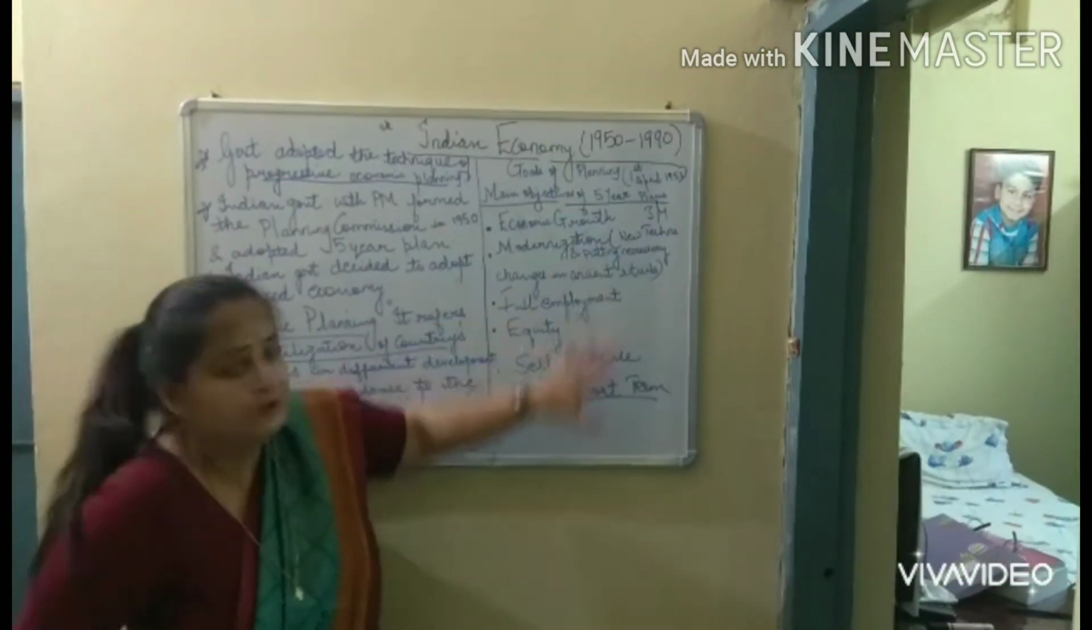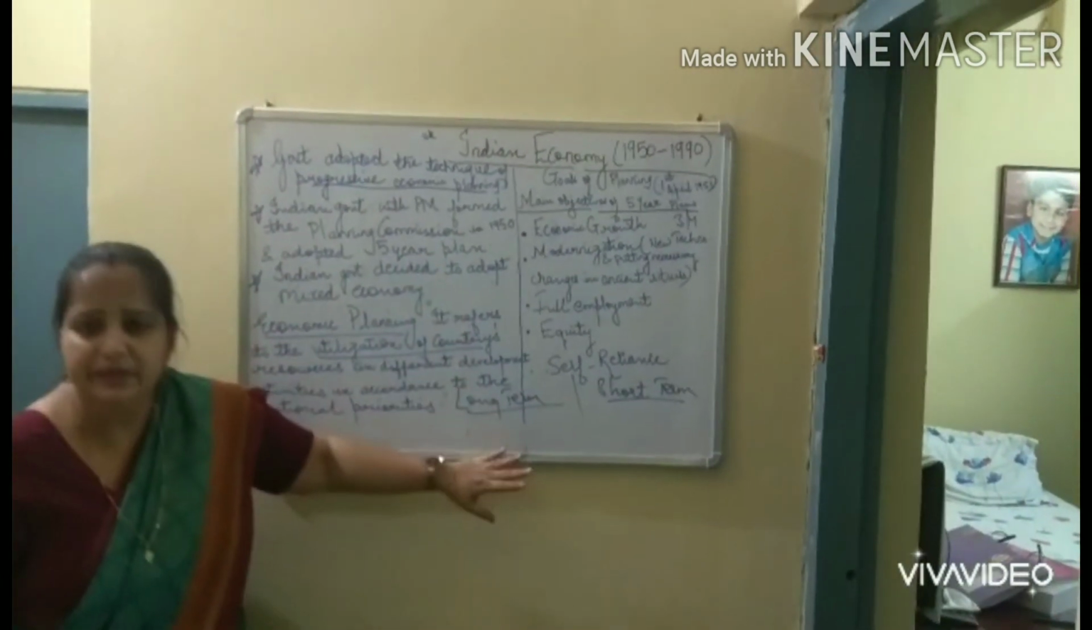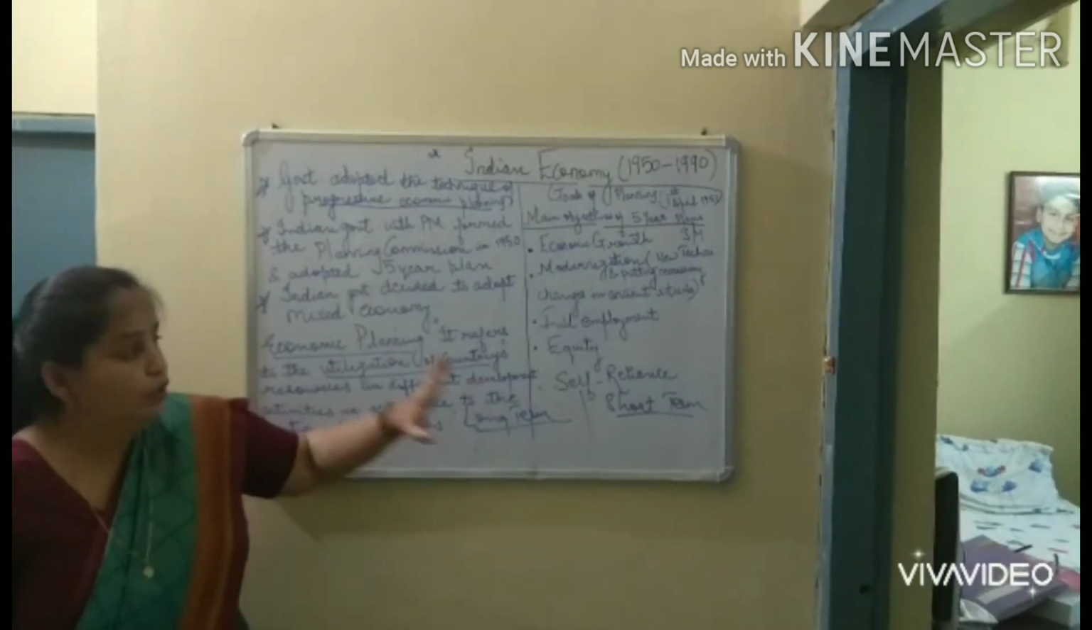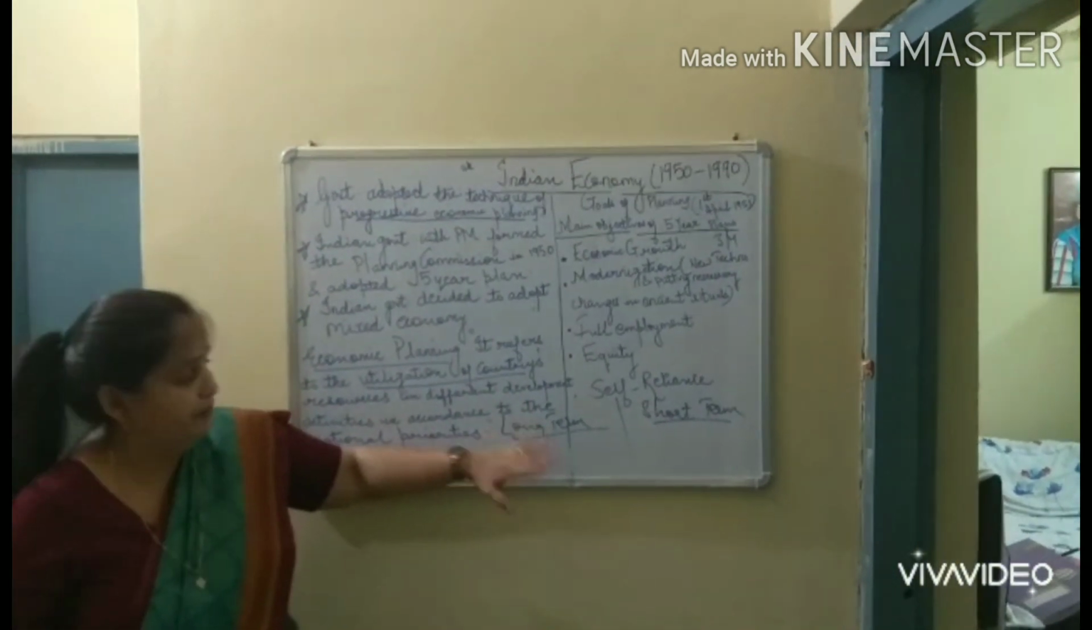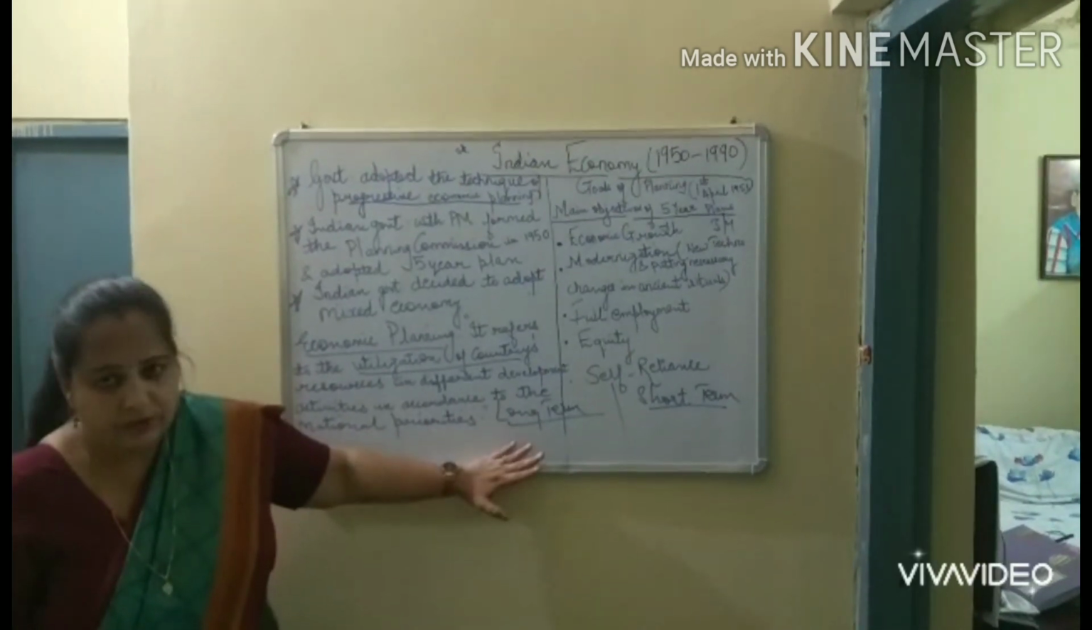So this was all about the objectives of the 5-year plan. The whole chapter is covered in the second chapter, and I am going to put the notes up in PDF format. So please students, complete this much work.